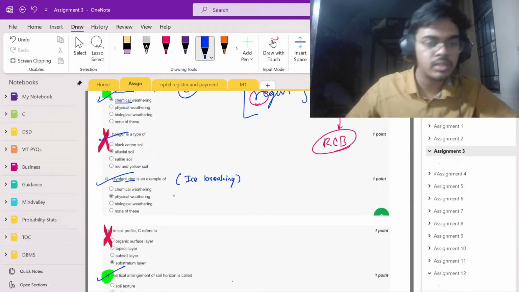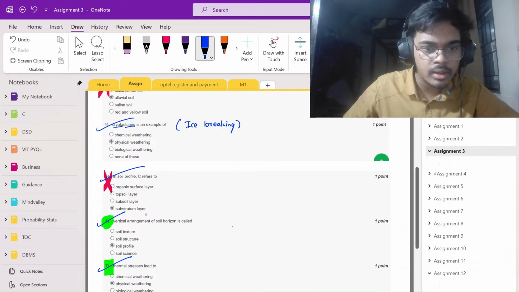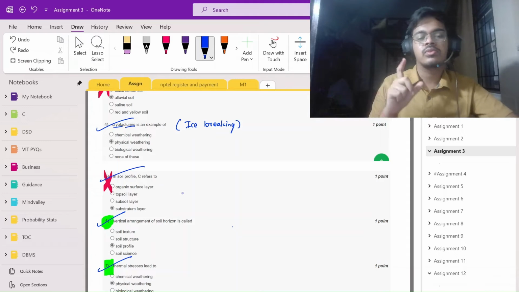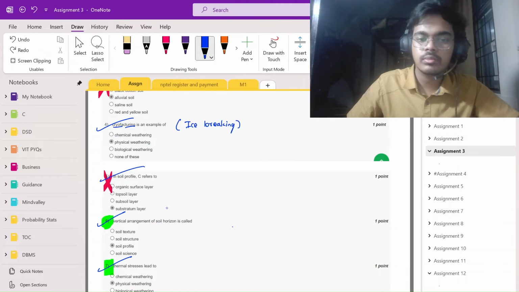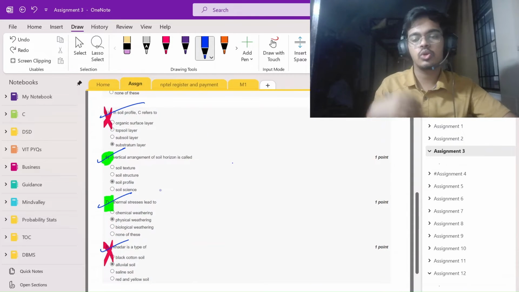Right, the definition of physical weathering. Okay, so soil profile, you have to rote learn it. This set of options was unique in the 120 questions, so just remember the substratum layer. Many of the mnemonics you can get if you go through all the questions.